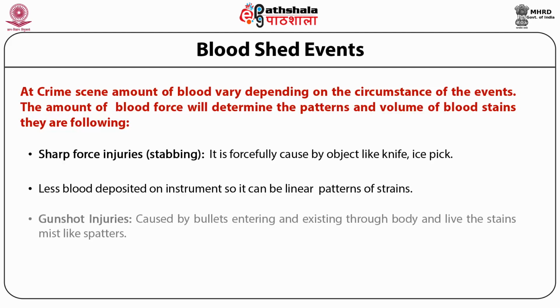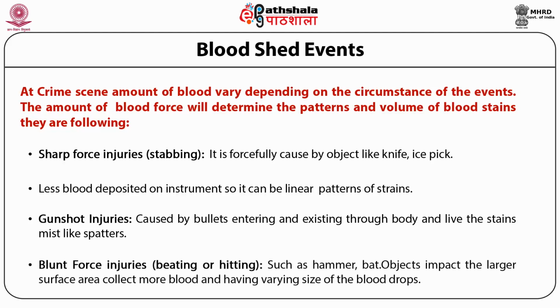In the case of gunshot injuries, caused by bullets entering and exiting the body, it leaves a stain of mist-like spatters. In the case of blunt force injuries that occur in beating or hitting, done by a hammer or bat, the object impacts a large surface area and collects more blood, which has varying sizes of blood drops.